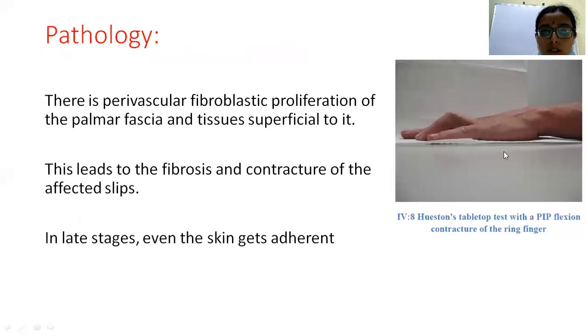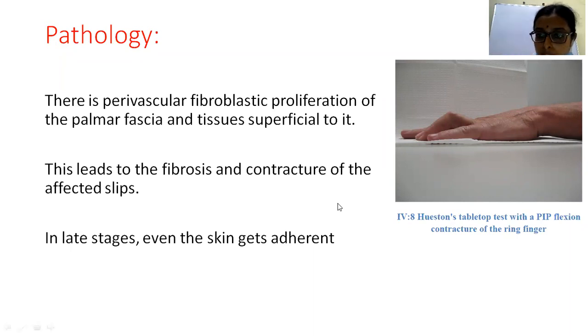So coming to the pathology, there will be fibroplastic proliferation in the palmar fascia and other tissues superficial to it. As a result, there will be contraction of the affected slips. In late stages, even the skin may get adhered.